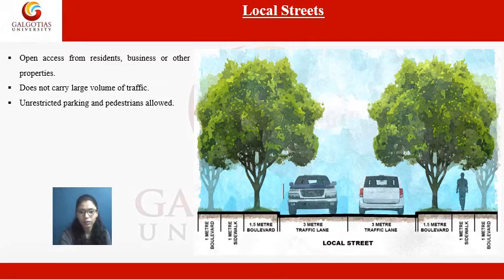See, this is your local street and one lane only, which is 6 meters wide, and there is no median in this lane, and there will be this boulevard and the sidewalks. So these roads are majorly found in your housing societies or in commercial areas, only to allow access within the society.